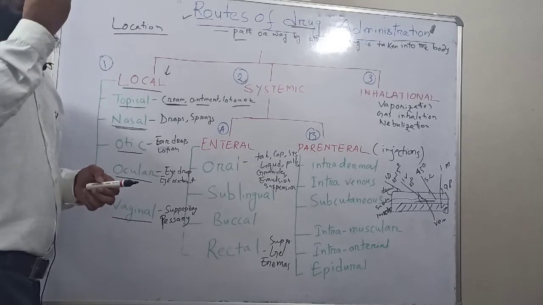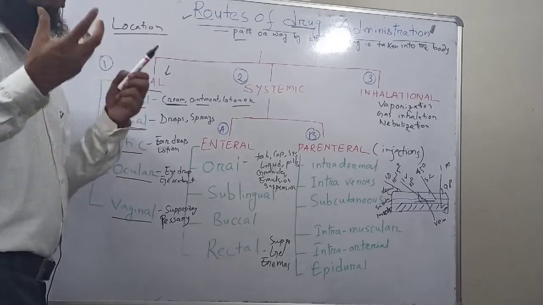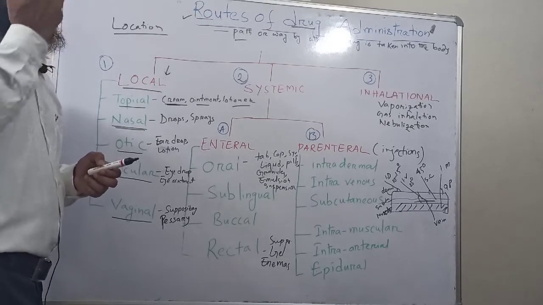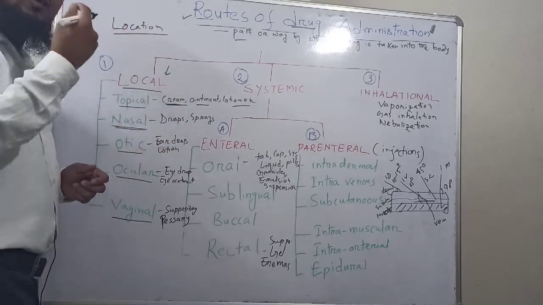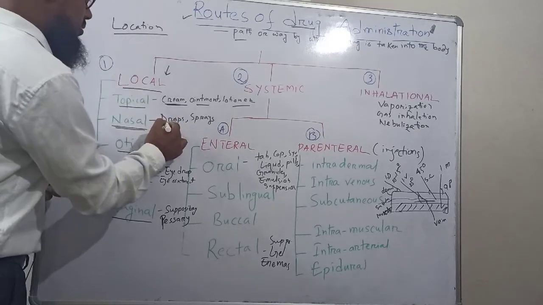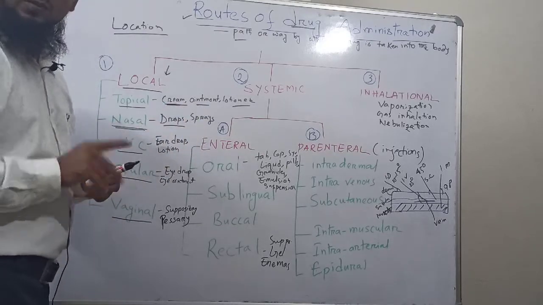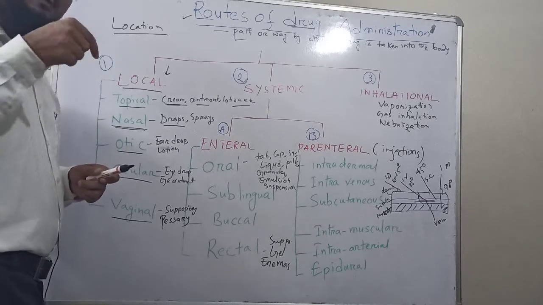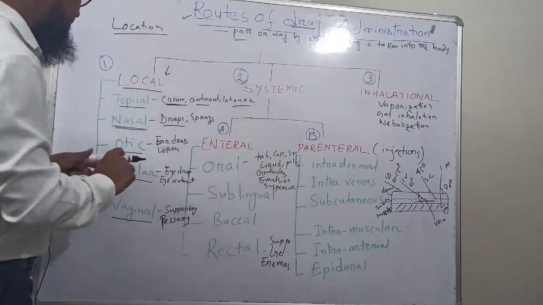If we are suffering from any infection in the nose, or your nose is blocked, or you are suffering from nasal congestion due to a cold, then for that purpose, if we give a drug to produce its action on the nose, it's called the nasal route. Nasal drops and nasal sprays are available, but we should remember that the drug is producing its action locally on the nose, not in other parts of the body or systemically.